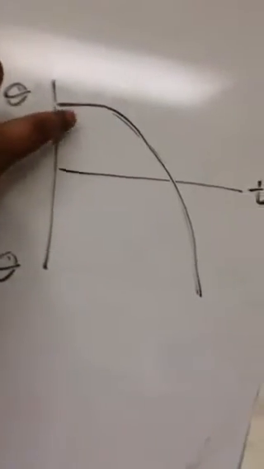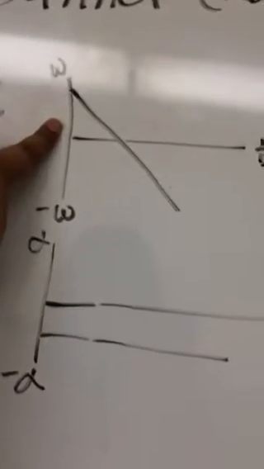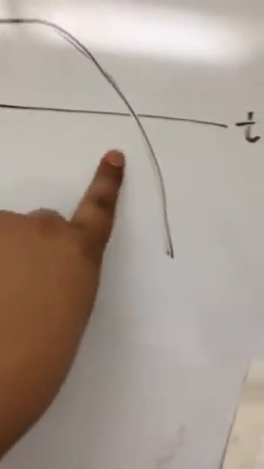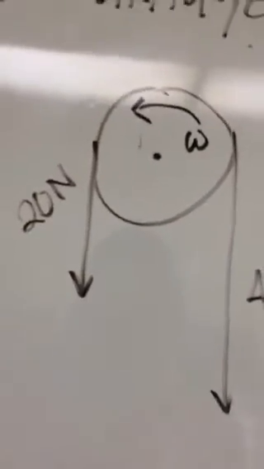And so at first it would have a high theta, and then as it decreases in angular velocity, the theta would also decrease, and then as it speeds up in the opposite direction, the theta would increase drastically in the opposite direction. Since counterclockwise is positive, once it starts going clockwise, then it would go negative.